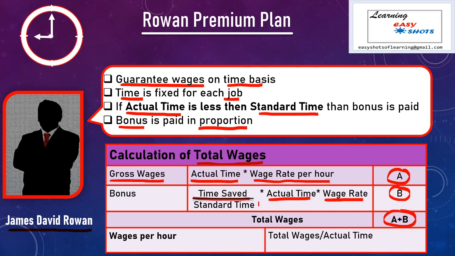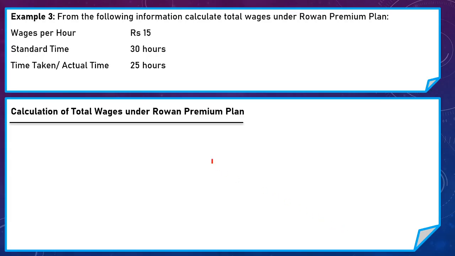And if in a question wage rate per hour is asked, then our formula is total wages divided by actual time or time taken by the worker. Now to understand this, let's take another example. Here from the following information, calculate total wages under Rowan Premium Plan.